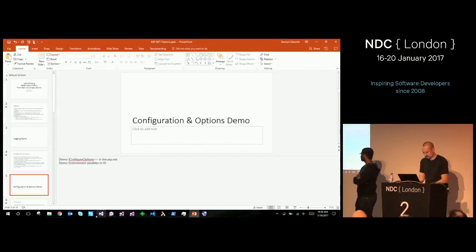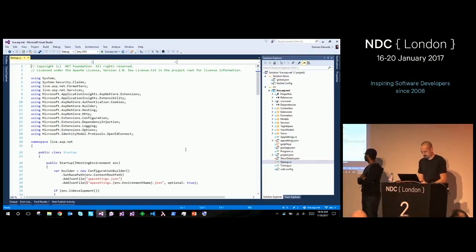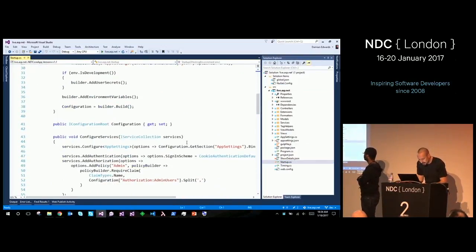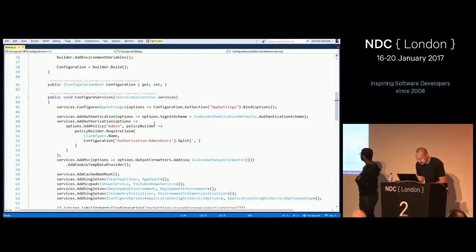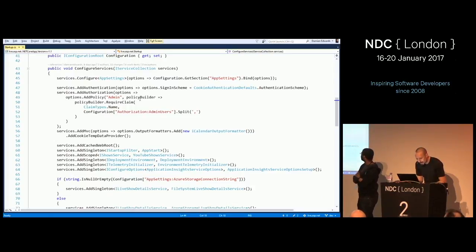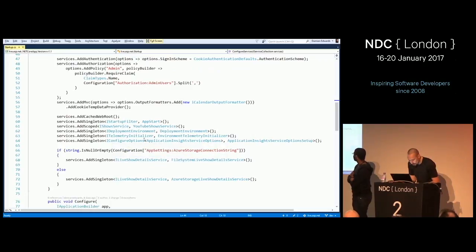Oh, yes. So just an example of this IConfigureOptions stuff that I was talking about. This is my project that runs the live ASP.NET website that runs the community stand-up every week. If I look in my startup class, down in this section here, I am adding an IConfigureOptions somewhere. Right there, line 64, this death by generics.